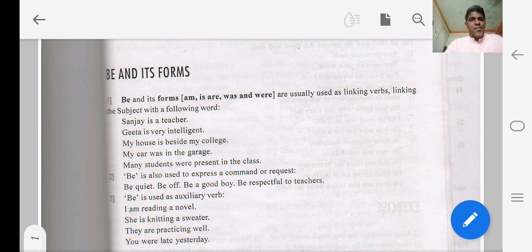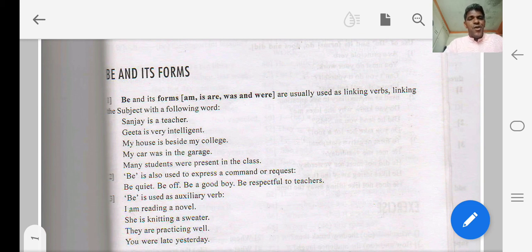So if the sentence is in present tense, is, am and are are used according to the number of that person, and if it is in the past tense, we use was if it is singular, and we use were if it is plural. So look at the last sentence, many students were present in the class. In this sentence, many students is the subject and it is a plural subject, and so it is followed by were because the sentence is in the past tense.